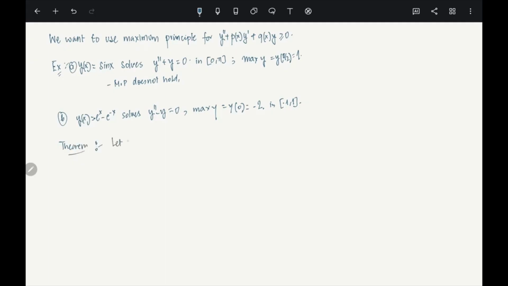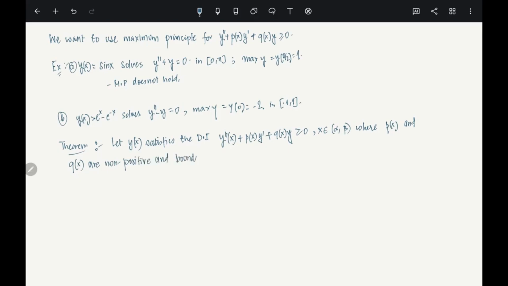Let y(x) satisfy the differential inequality y double prime of x plus p(x) y prime plus q(x) y greater than or equal to 0 for x in (alpha, beta), where p(x) and q(x) are non-positive and bounded.